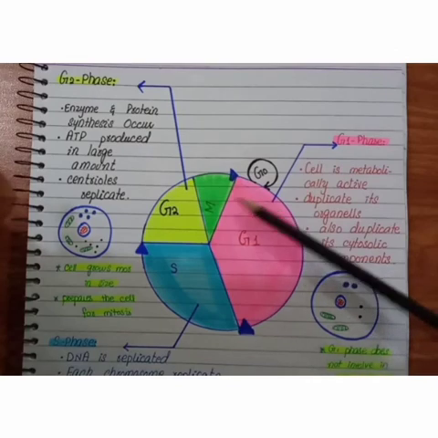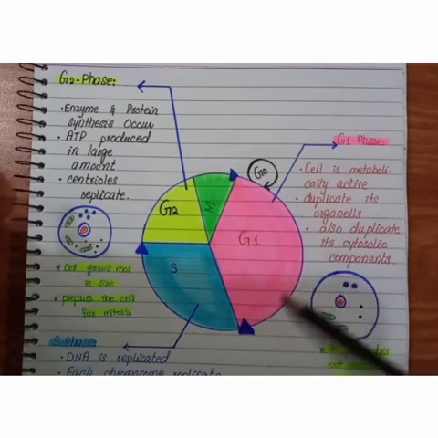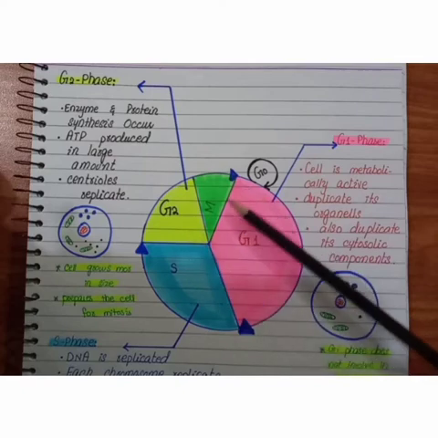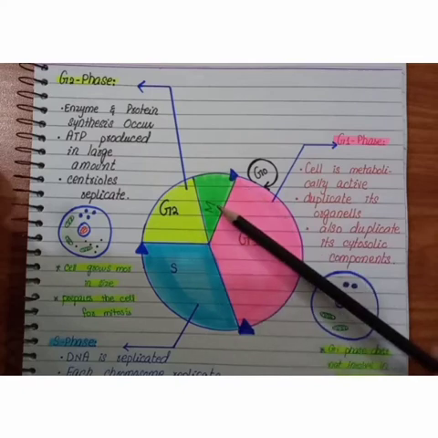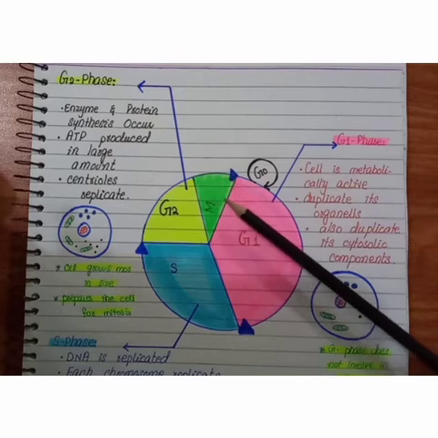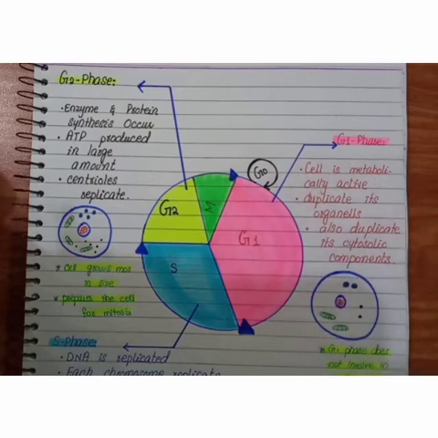So here we have the cell cycle, and these are the phases of interphase, and that is the M phase. Now let's discuss briefly one by one. As we have already discussed, the interphase lasts longer. So from G1 to G2 is interphase, and that is the M phase or mitotic phase. And we have already discussed that the interphase is basically between two divisions, mitosis and meiosis. And it's a preparatory phase because in this phase the cell prepares to divide.